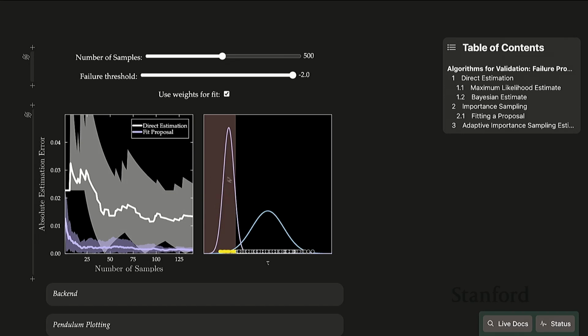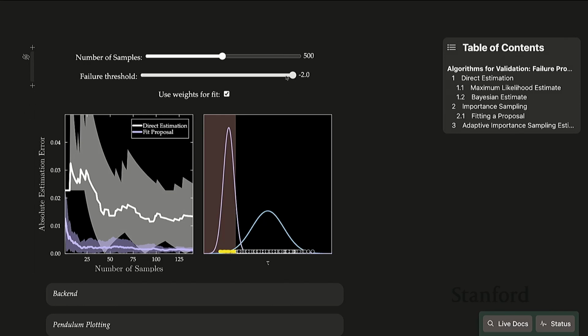And creating this purple distribution is equivalent to minimizing the cross entropy between this purple distribution and the failure distribution, which we implicitly represent through our samples. Okay, and so we can see now that this has worked pretty well. For direct estimation, it has this big variance, and similar to what we've seen before, we get a much lower variance and more accurate estimate when we use this proposal that we fit. Okay, so that's all working well for this threshold of -2.